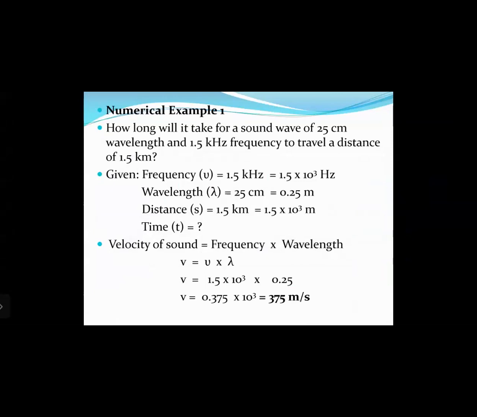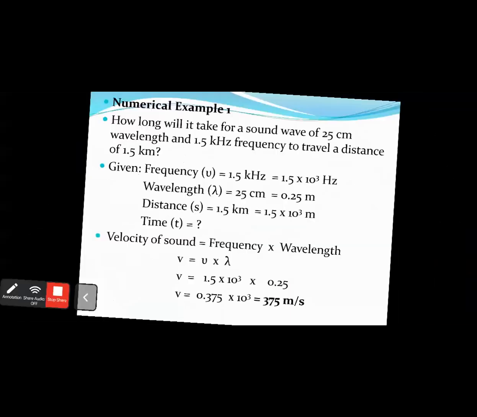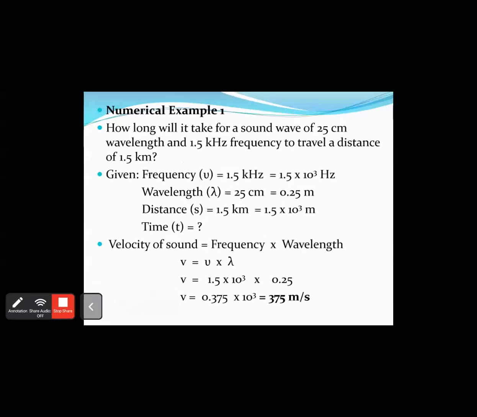How long will it take for a sound wave of 25 centimeter wavelength and 1.5 kilohertz frequency to travel a distance of 1.5 kilometers? So what we have done first is, first of all, we'll write down all the given terms.